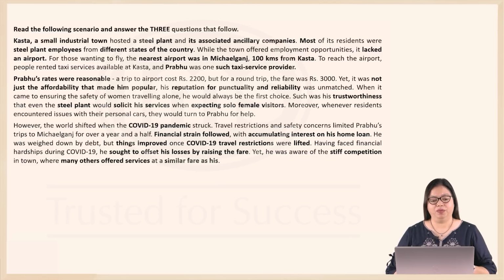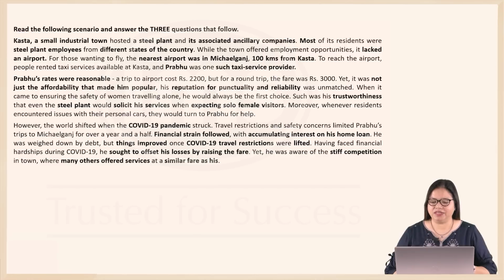In fact, even when it came to ensuring the safety of women traveling alone, he would always be the first choice. So trustworthy he was that even the steel plant would ask for his services when expecting solo female visitors. In fact, even when residents encountered issues with their personal cars, they would turn to Prabhu for help. But with COVID-19, everything changed for him.